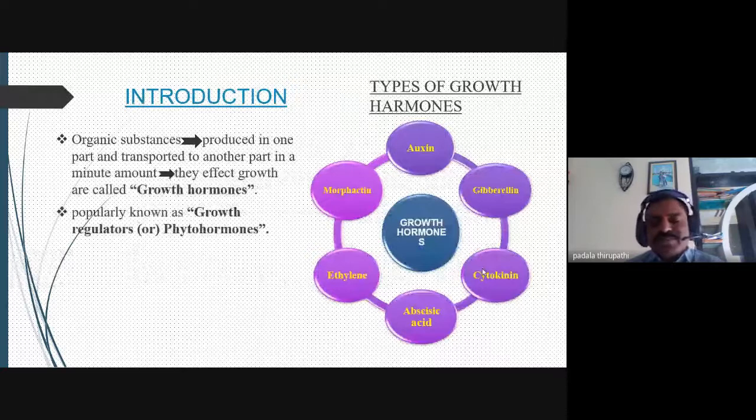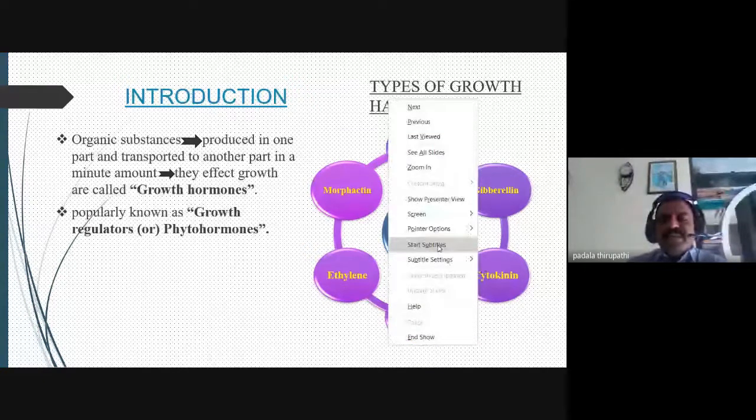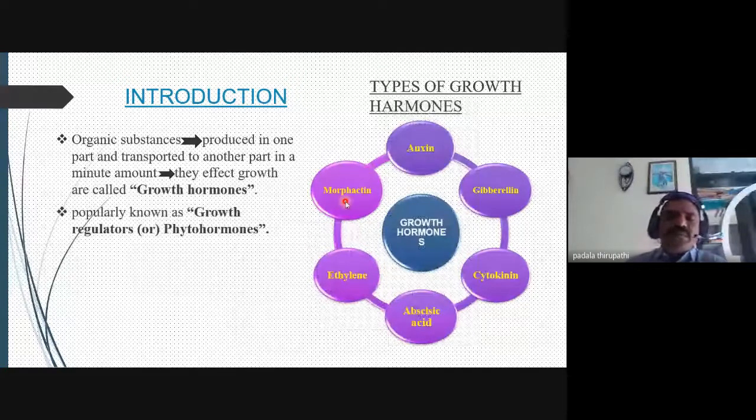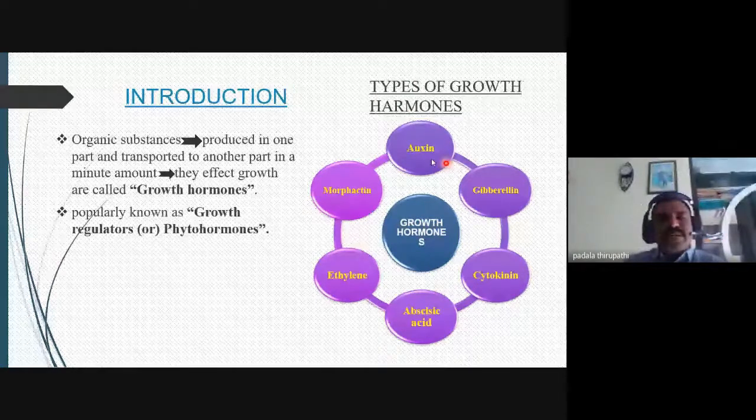Okay, in this topic, the types of growth hormones are auxin, gibberellin, cytokinin, ABA meaning abscisic acid, ethylene, and some morphactins, even the brassinosteroids. These are the plant growth regulators or phytohormones. Each and every hormone or plant growth regulator is made up of different chemical components, that is organic substances, which are produced in different parts of the plants.